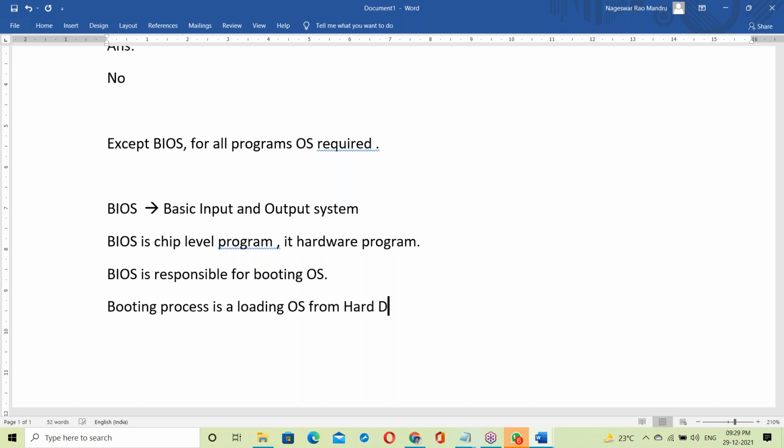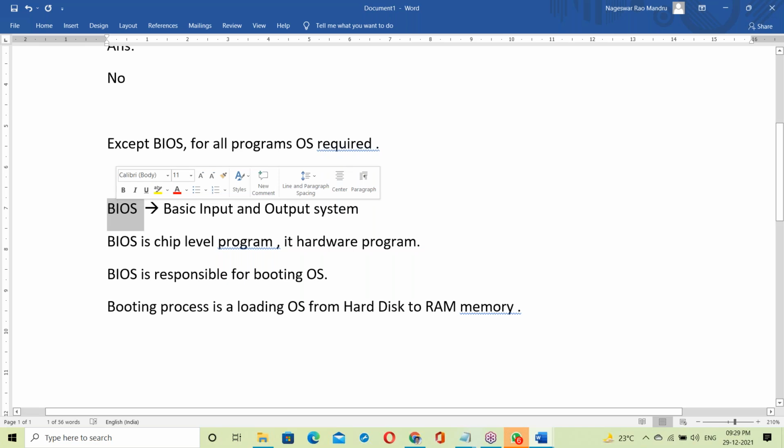To run BIOS, the OS is not required. First BIOS starts, and later the OS. To start the OS, BIOS is required first of all.